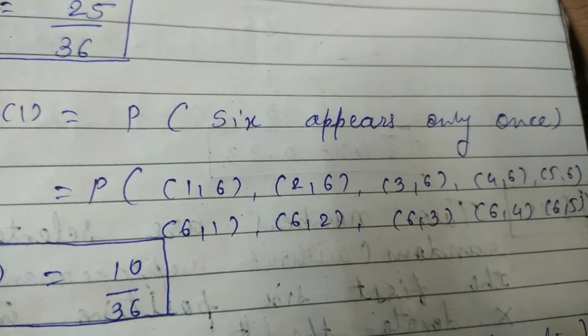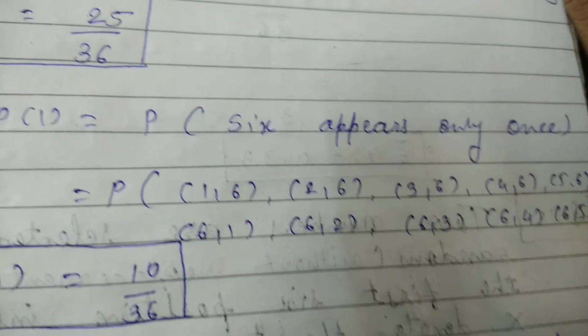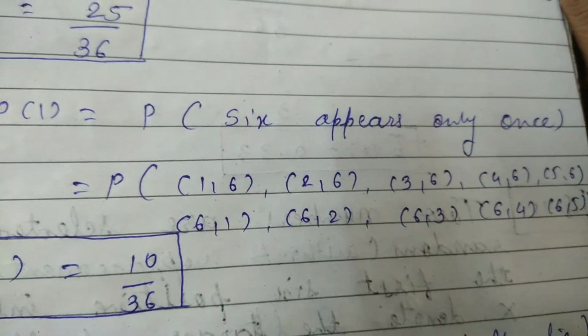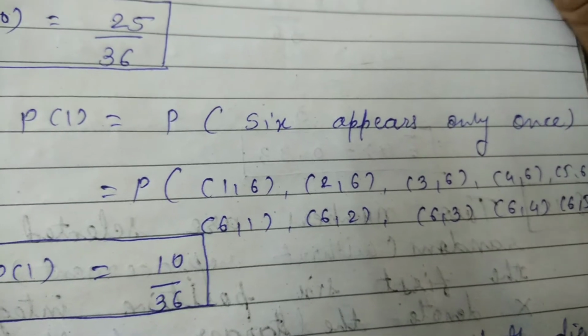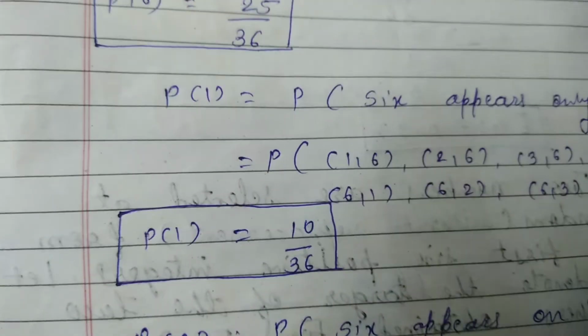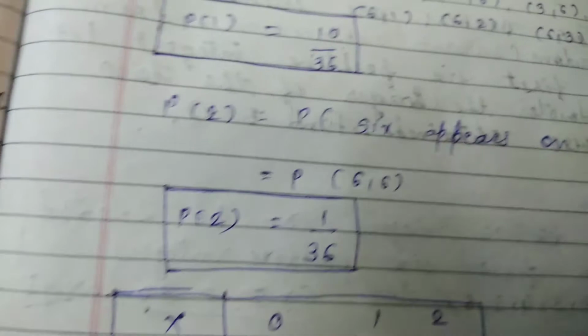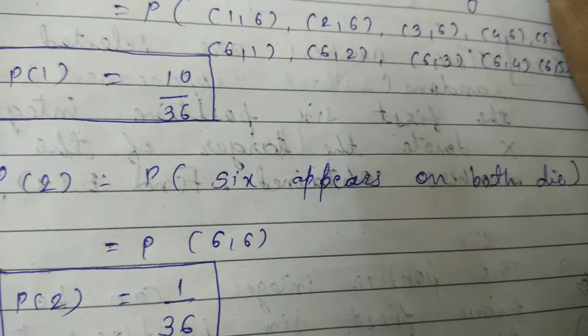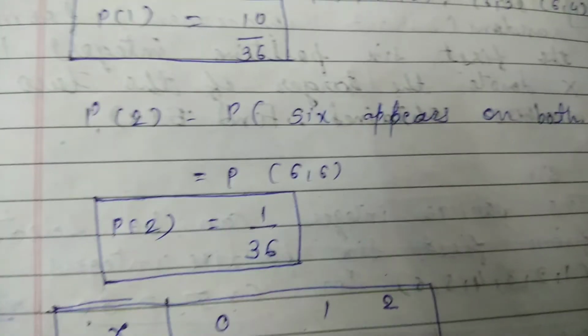Here you can see that 6 appears only once, and there are a total of 10 outcomes. So 10 out of 36 is our probability of 1. Now if we see the probability of 2, that means 6 appears on both the dice, that is 6 6. So the probability of 2 is 1 by 36.